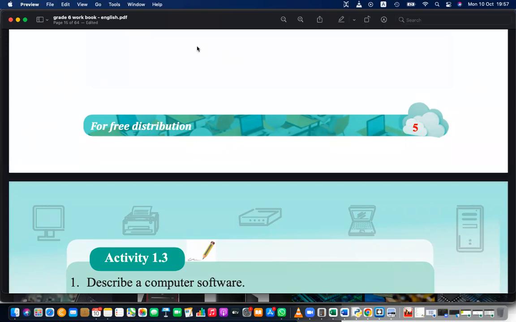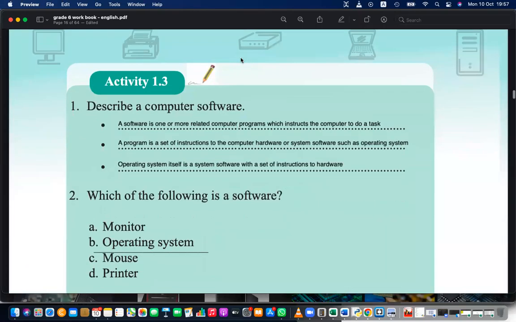Hardware are tangible, physical components. Hardware කියලා කියන්නේ tangible. අතින් අල්ලන්න පුළුවන්. Physical, භෞතික. ඒවා තමයි hardware කියලා කියන්නේ. Tangible physical components are known as hardware. Software is intangible, you can't touch it. And these are instructions. Software is a set of instructions to the computer. That is easy, right?